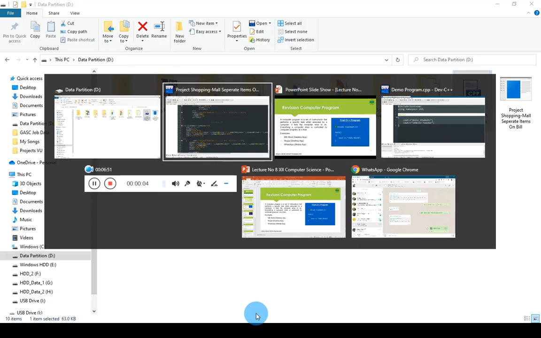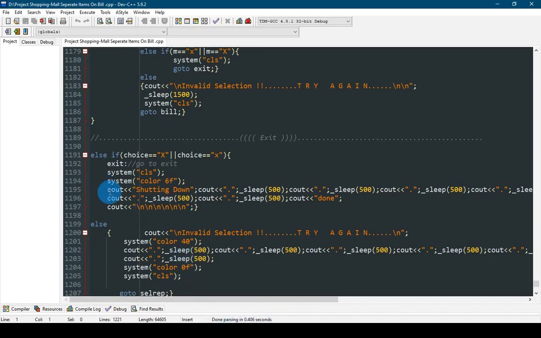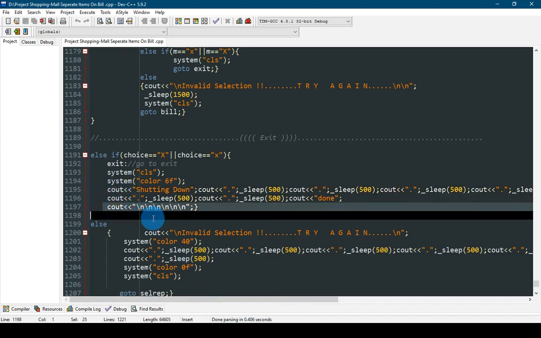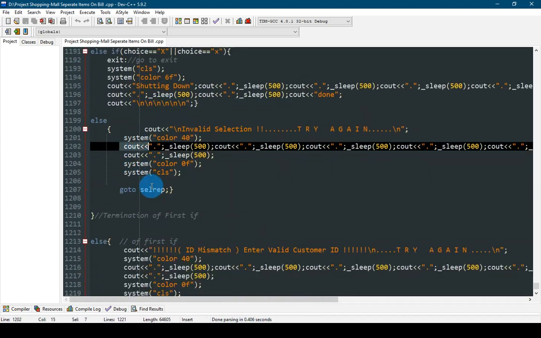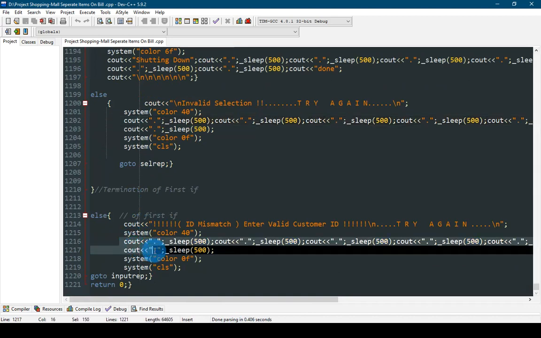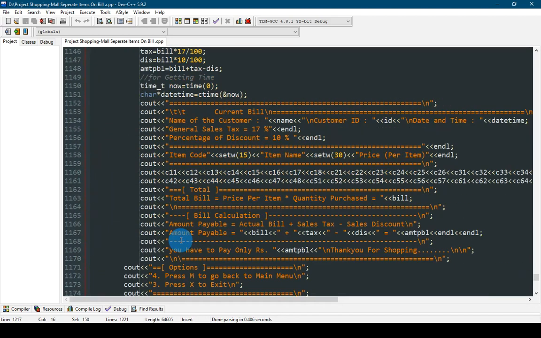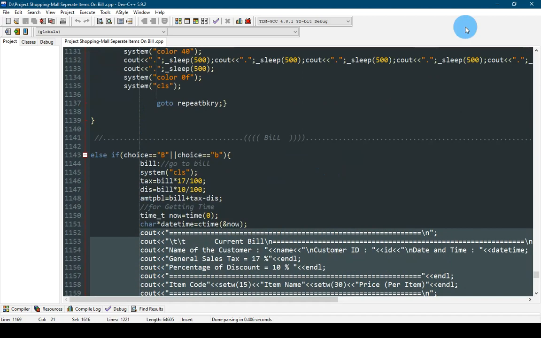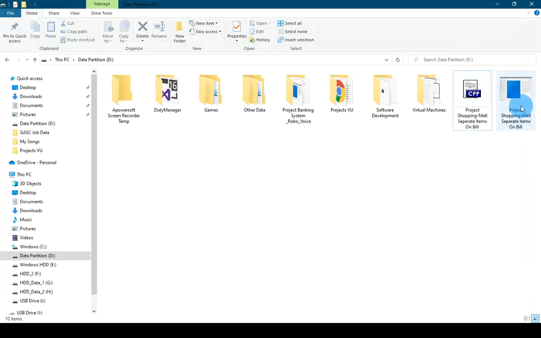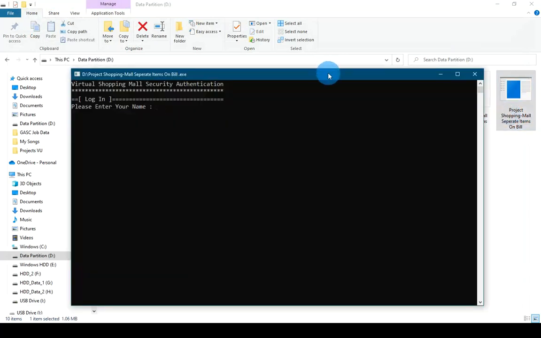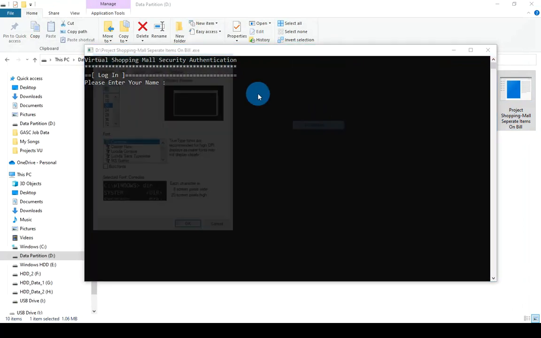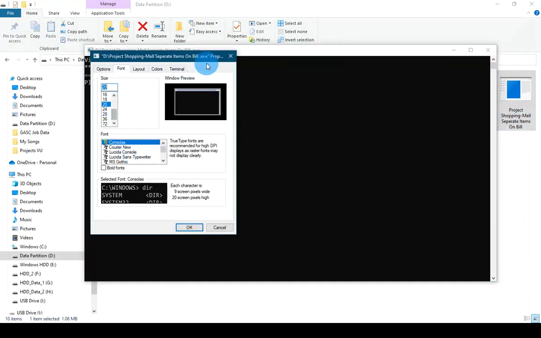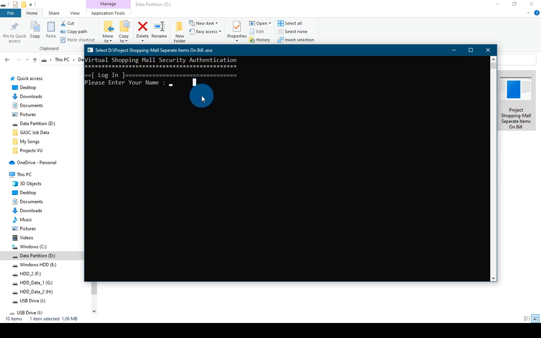For example, if I show you this program, this is only cout statements, cout, cout, cout, and everything is cout. So if you know how to write a single cout, you know how to write all these couts. Here is all this cout program, I will show you how this program looks. I have already compiled it. This is a simple program. When you click on this program, this will display a simple shopping-like scenario. This is not a very good program, but something like this.